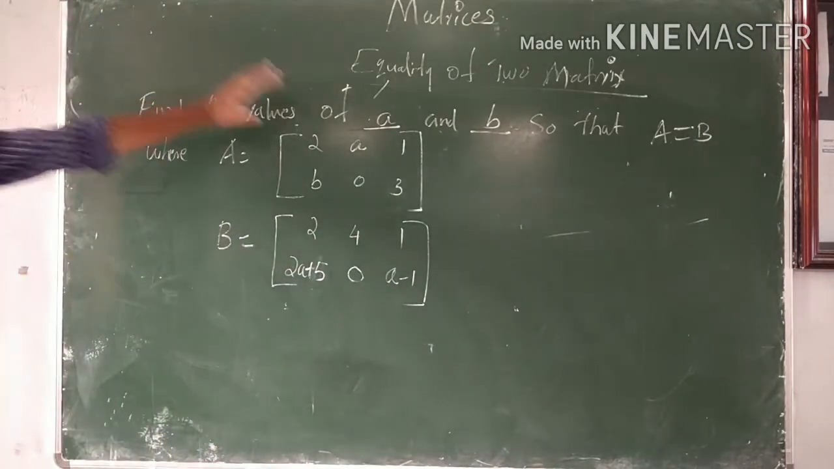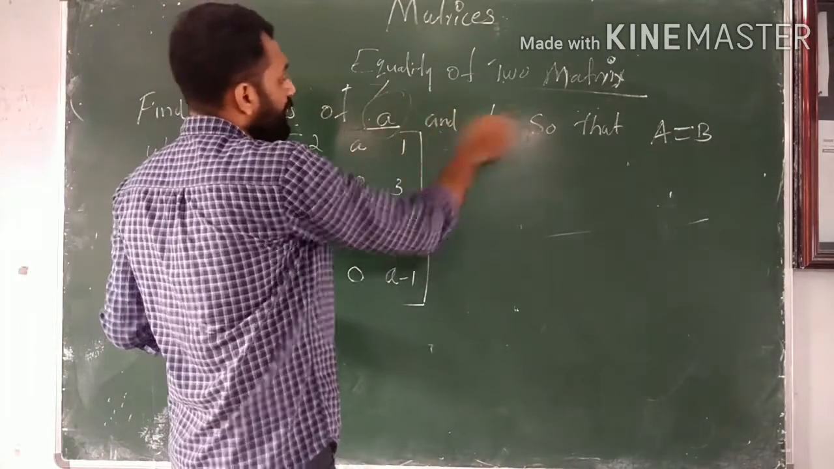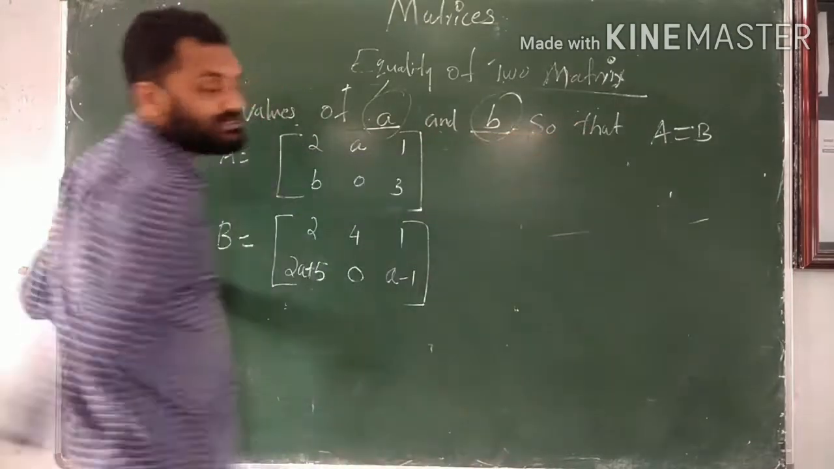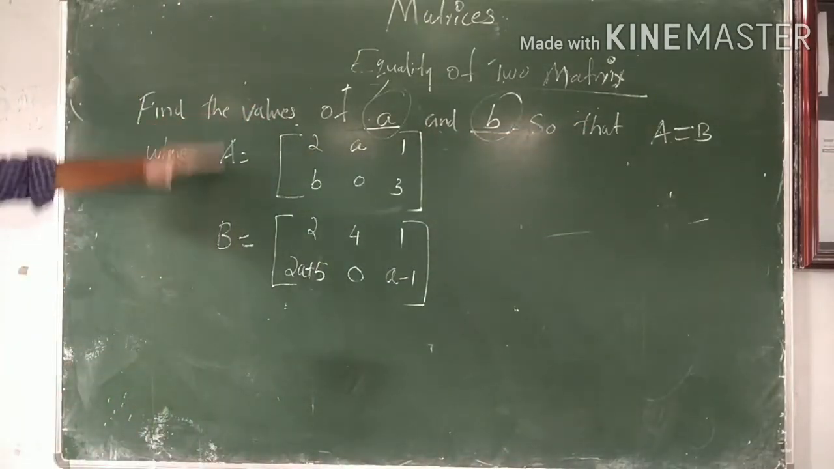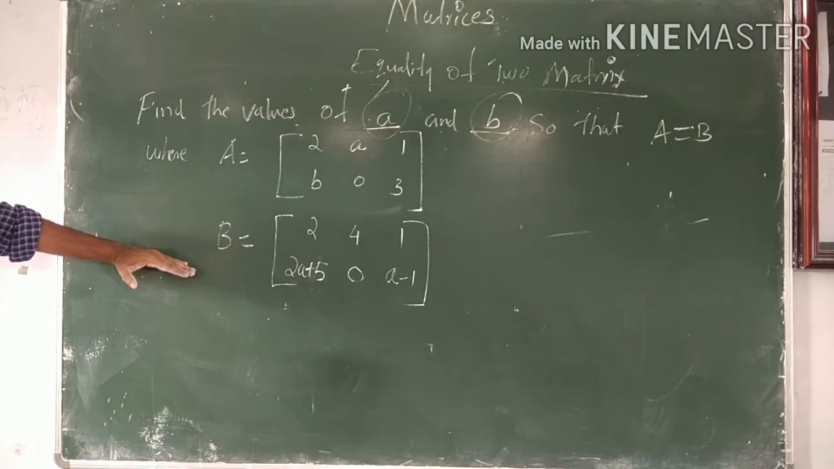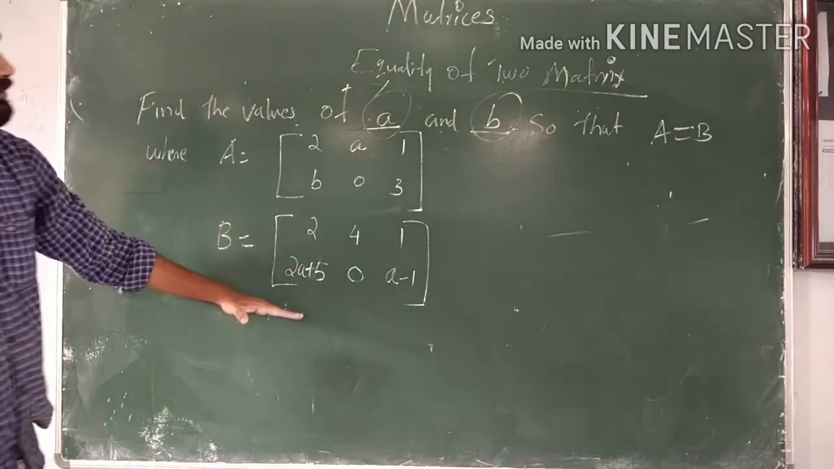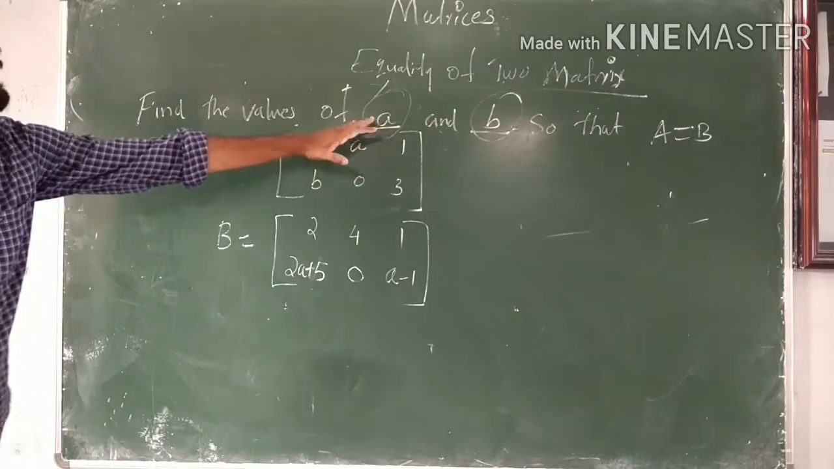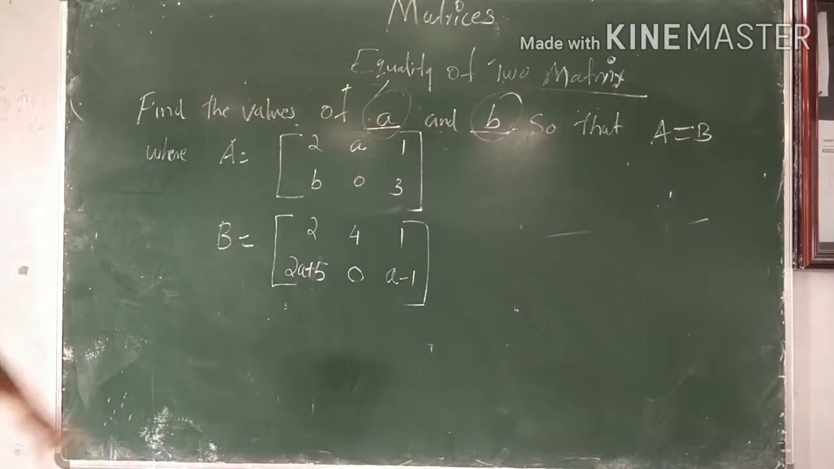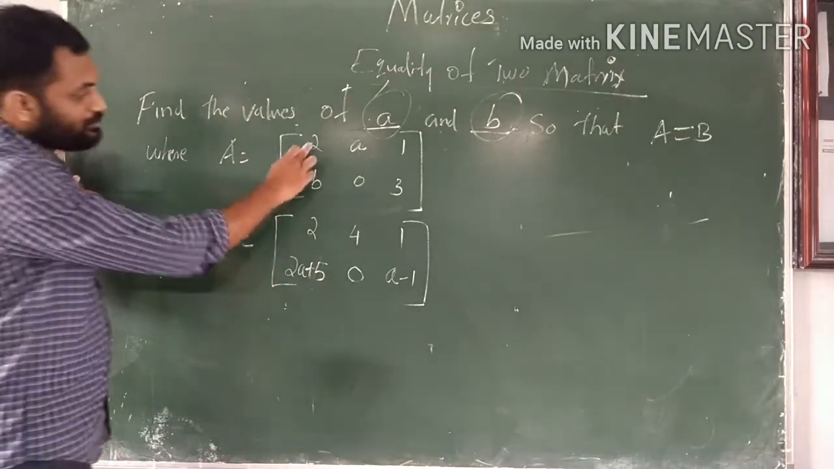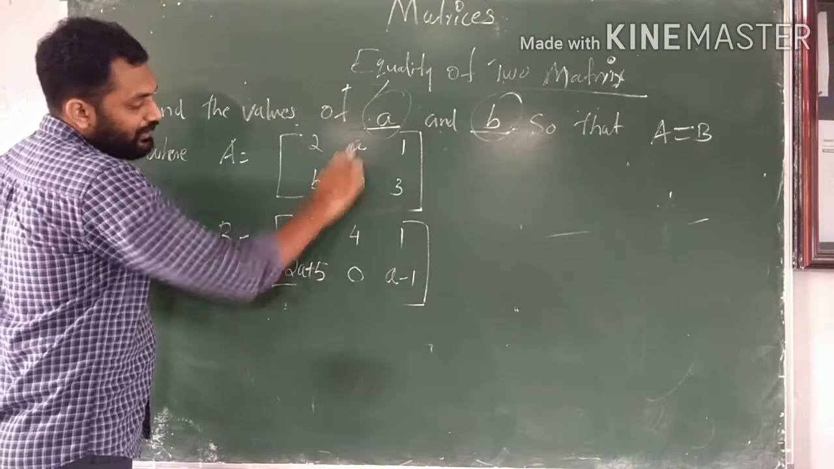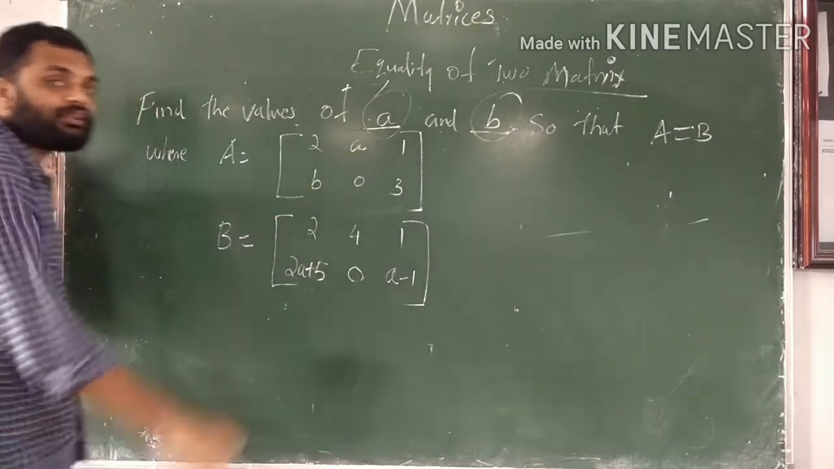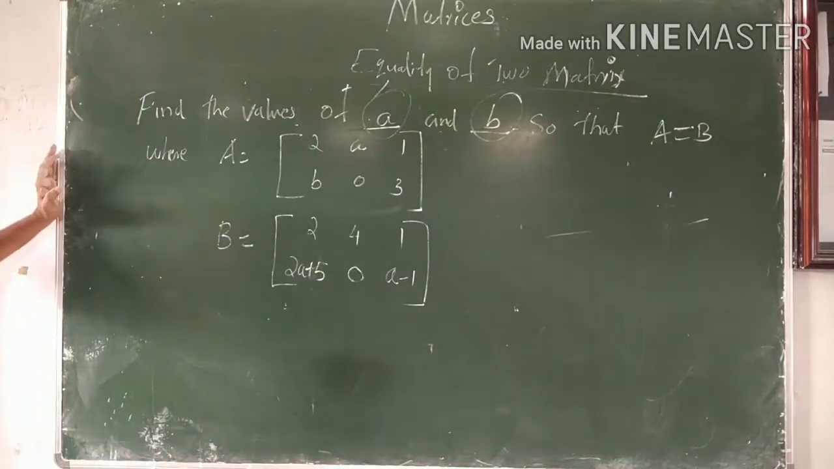In the given question, we need to find the value of A and B so that matrix A is equal to matrix B. Equal matrices are of the same order, so it is an equal matrix, and we need to find the values of A and B. 2 equal to 3, so A equal to 4. We know if both matrices are equal, then corresponding elements will also be equal.